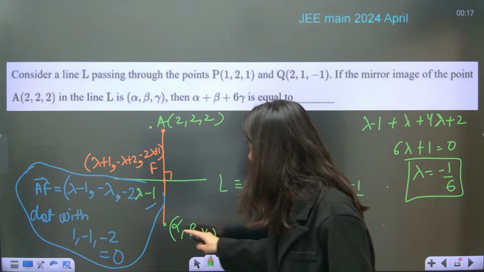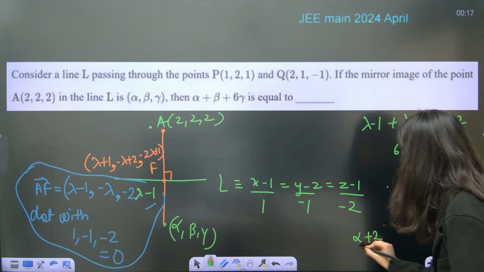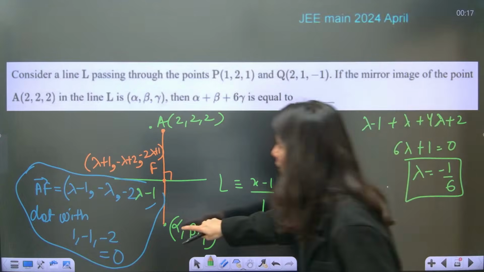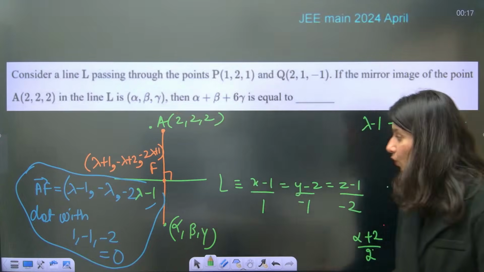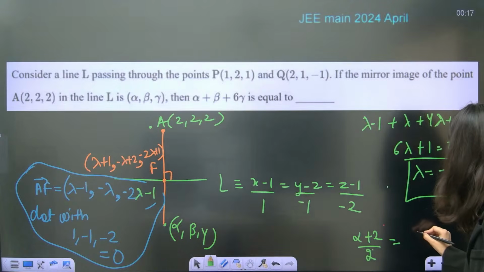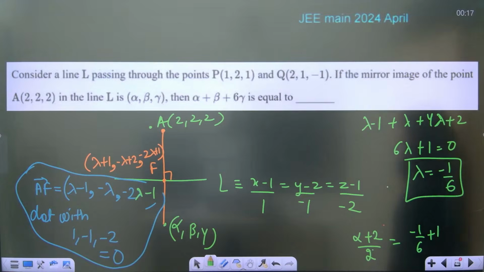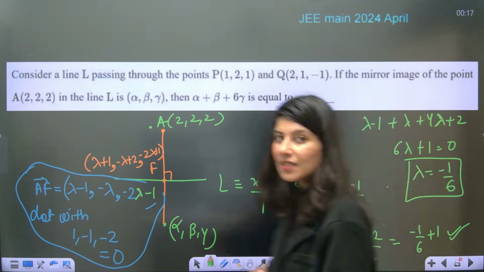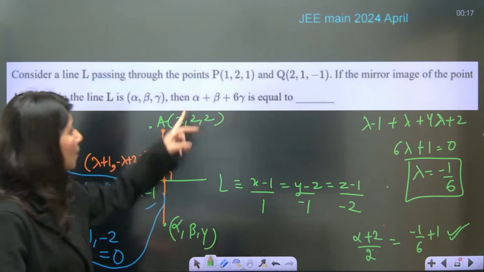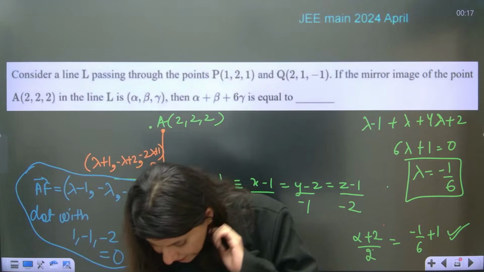Now alpha, beta, gamma. Alpha plus 2 upon 2, can you see the midpoint formula? Alpha plus 2 upon 2 will be equal to this lambda plus 1, that is minus 1 by 6 plus 1. So from here get the value of alpha. Similarly get the value of beta, similarly get the value of gamma. Put it over here and get the final answer.